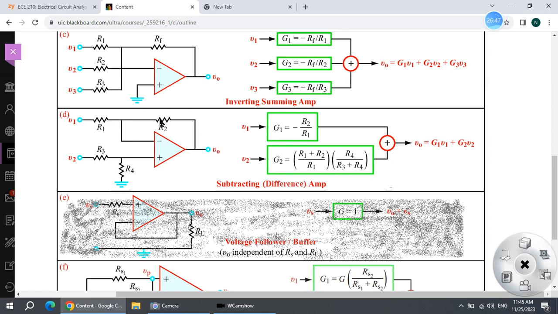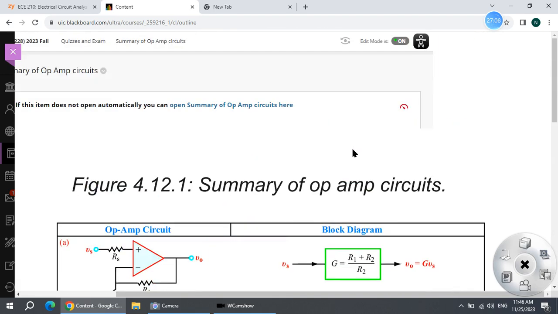And you can see the resistors, if they are labeled differently, for example this is RA, this is RB, this is RC, this is RD, you still know where to put these R's in the formula. Okay, so this is about this table, and you need to put this table in your formula sheet.